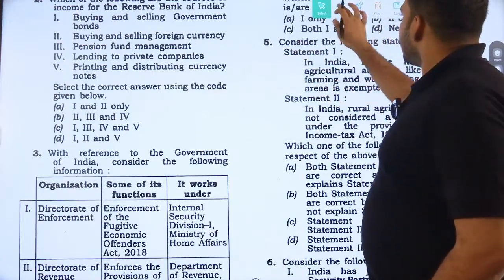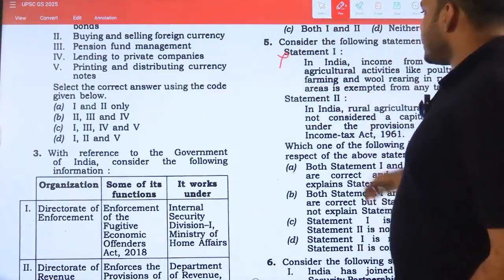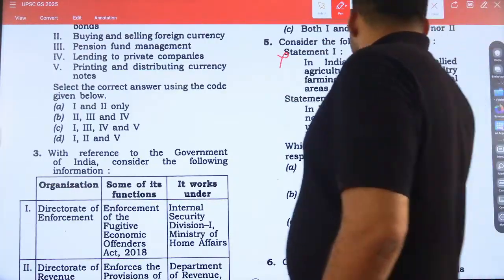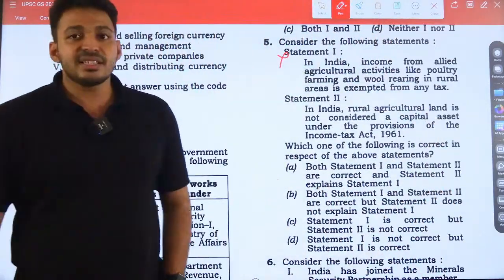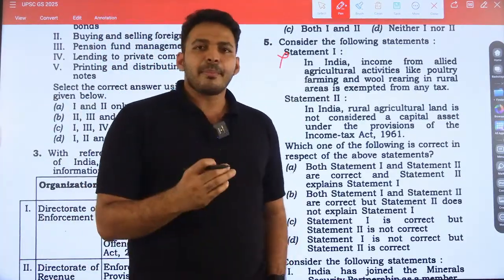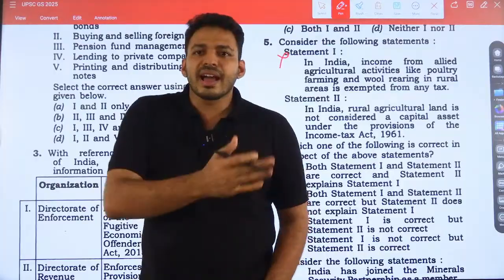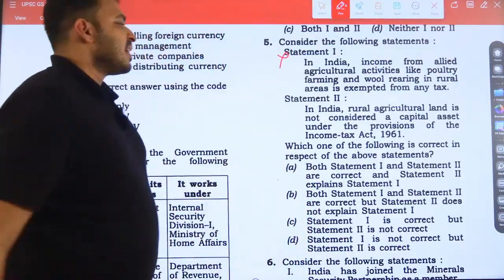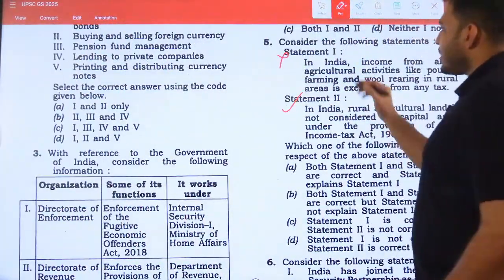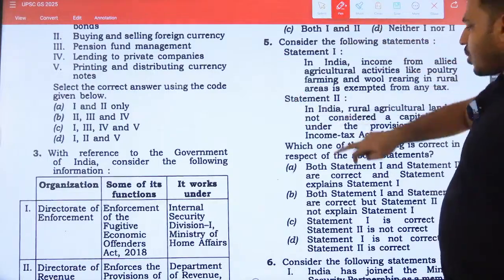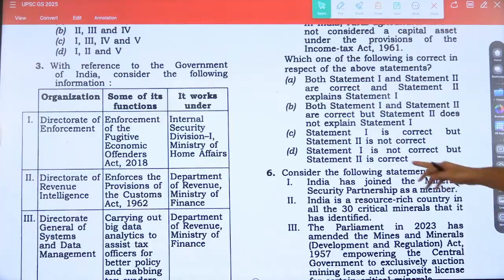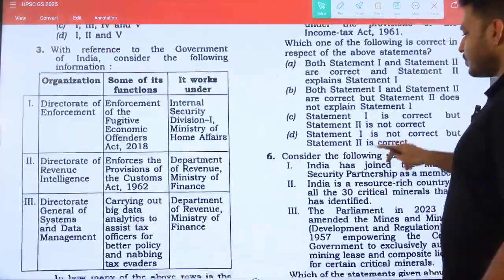Statement 1 is wrong. Statement 2: In India, rural agriculture land is not considered as a capital asset under the provision of the Income Tax Act 1961. This statement is right. Rural agriculture land is not considered as a capital asset, so buying or selling this rural agricultural land will not come under the capital tax purview. So statement 1 is wrong and statement 2 is right, and option D is the right option: Statement 1 is not correct, but statement 2 is correct.